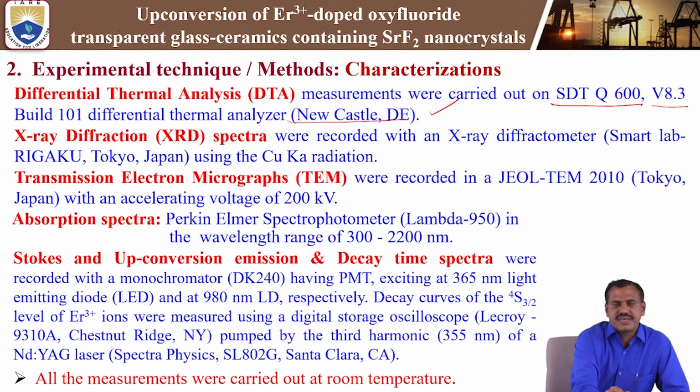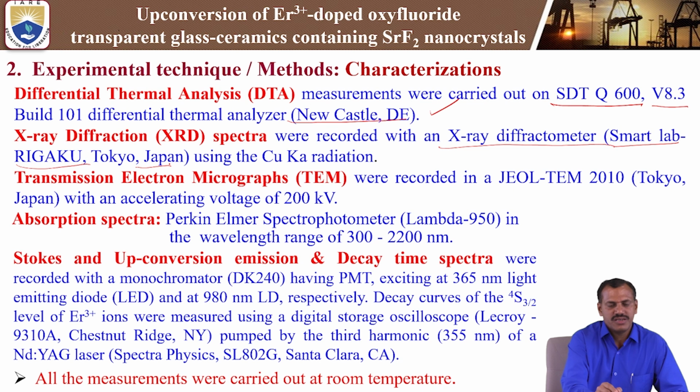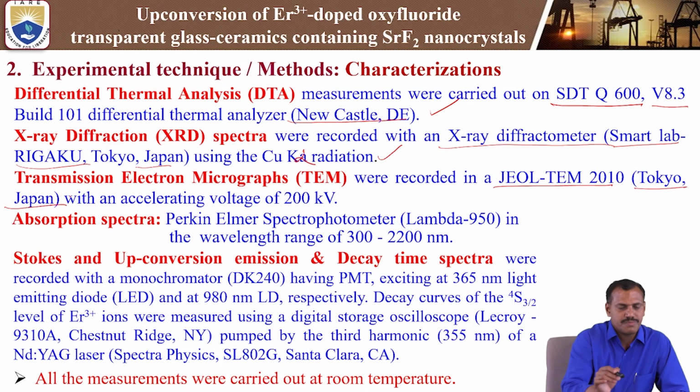Next, X-ray diffraction: XRD is recorded with a Rigaku SmartLab X-ray diffractometer from Tokyo, Japan, using copper K alpha radiation. Next, TEM analysis was recorded in a JEOL TEM 2010, also from a Japanese company, with an accelerating voltage of 200 kilovolt.